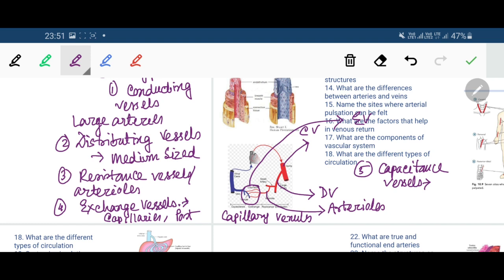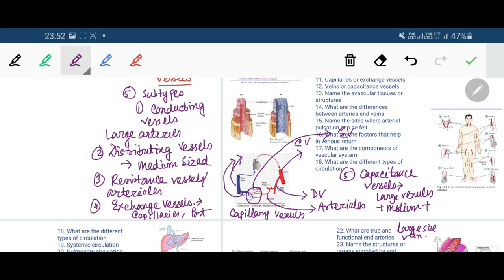They include the large venules, medium and large size veins. Large venules plus medium plus large size vein.